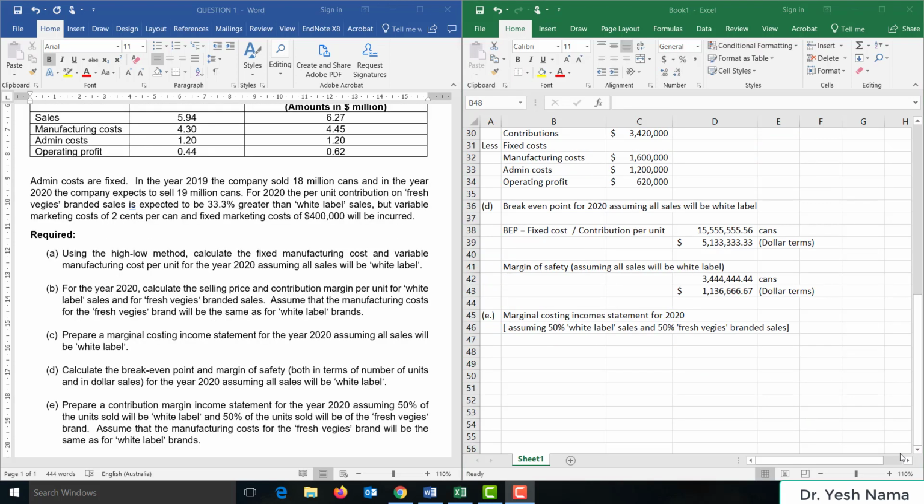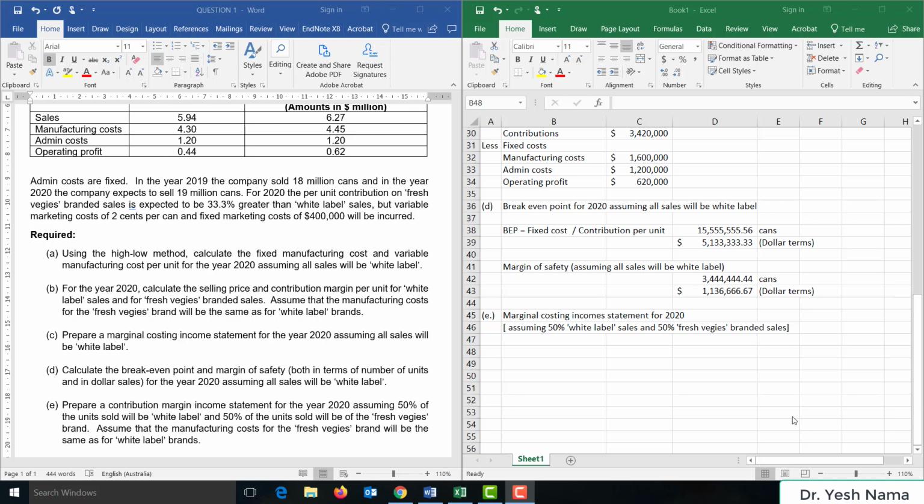Now let's move on to part E. Prepare a contribution margin income statement for the year 2020, assuming 50% of the units sold will be white label and 50% of the units sold will be of the Fresh Veggies brand. Assume that manufacturing cost for Fresh Veggies brand will be the same as for white label brands.